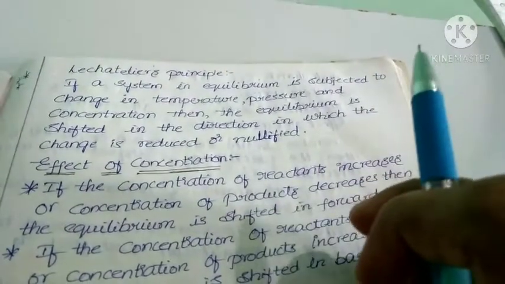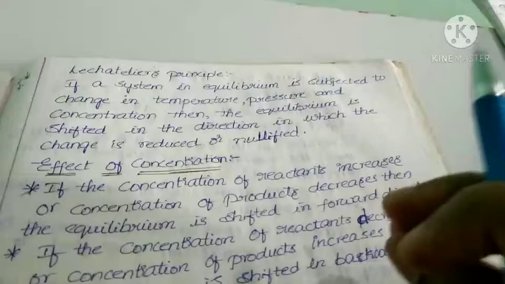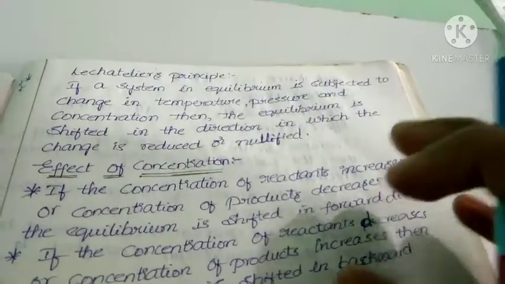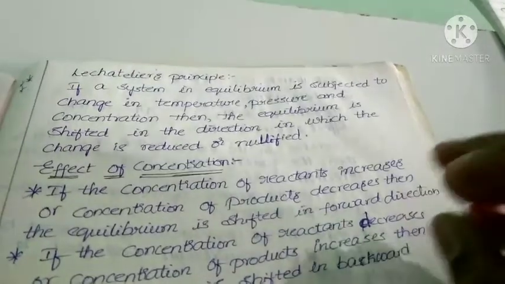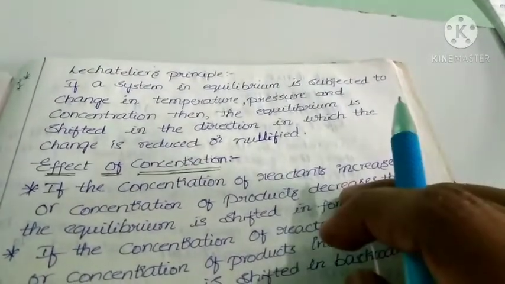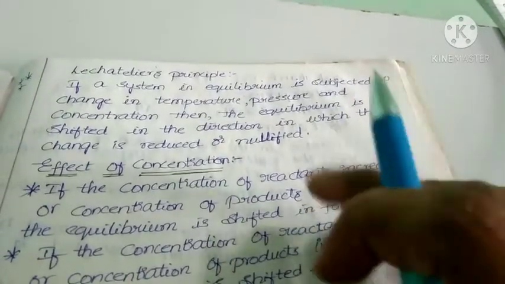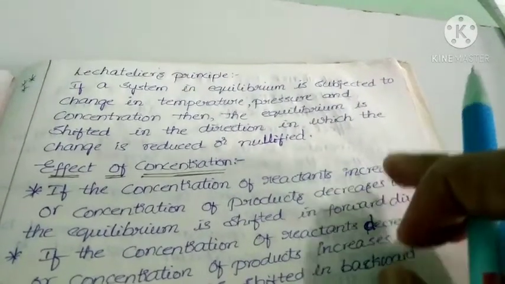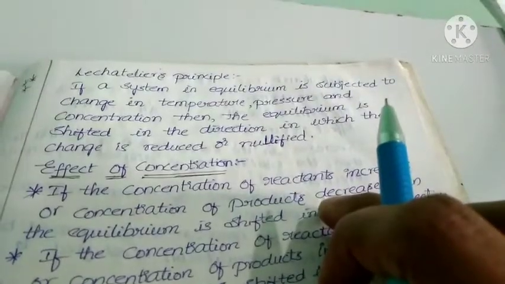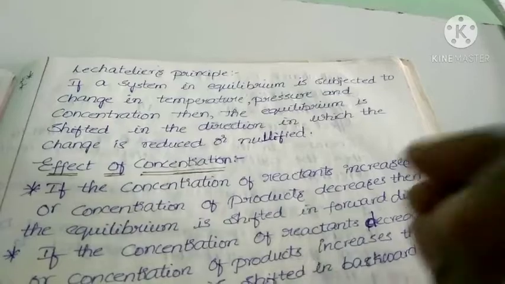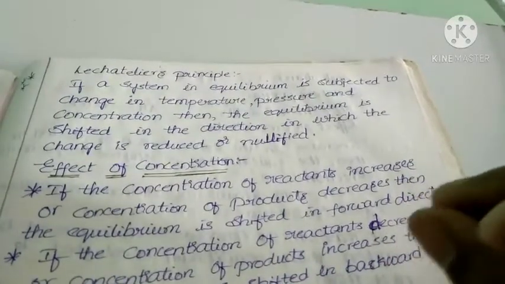I repeat this point, listen carefully. If a reaction is in equilibrium, if you add some factors, then the reaction will not be in equilibrium. Again that reaction can be in equilibrium by moving either forward direction or backward direction. That statement was given by Le-Chatelier, that is called Le-Chatelier's principle.